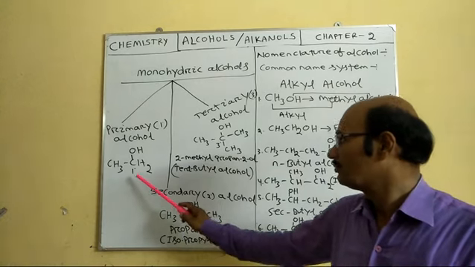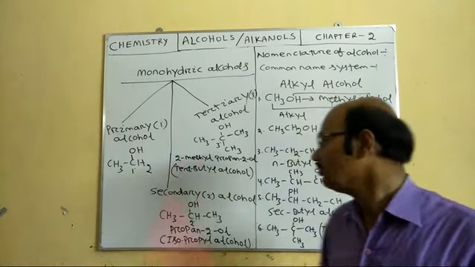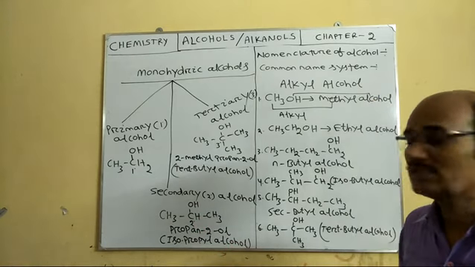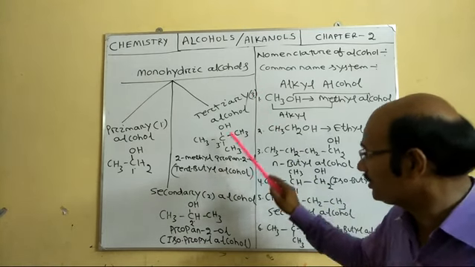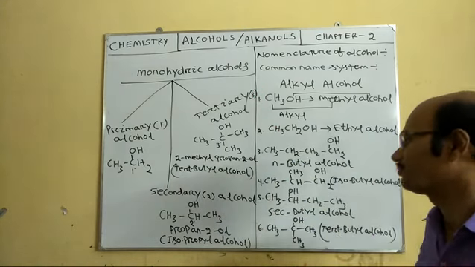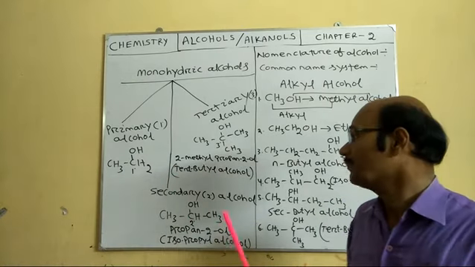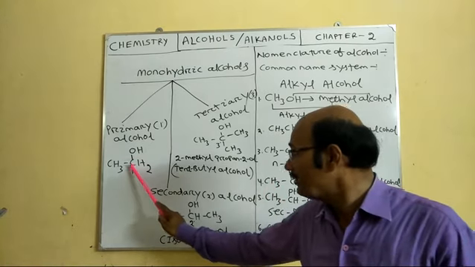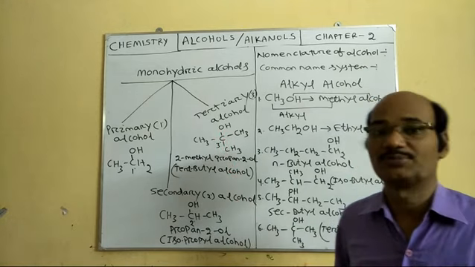So, OH group attached to primary carbon, primary alcohol. OH group attached to secondary carbon, secondary alcohol. OH attached to tertiary carbon atom, tertiary alcohol. This classification of alcohol is most important because the chemical nature of primary carbon, secondary carbon and tertiary carbon are of different types.